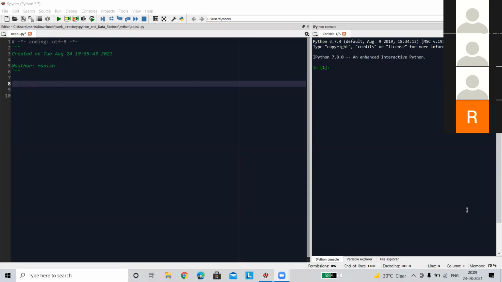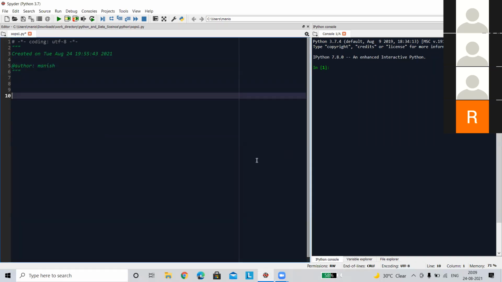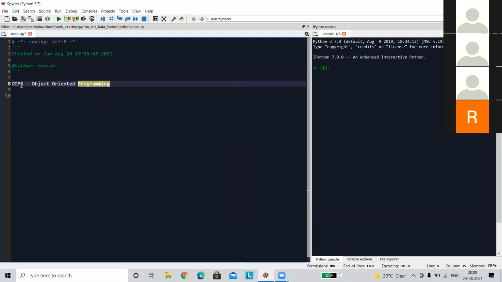Object-oriented concept. Object-oriented programming.